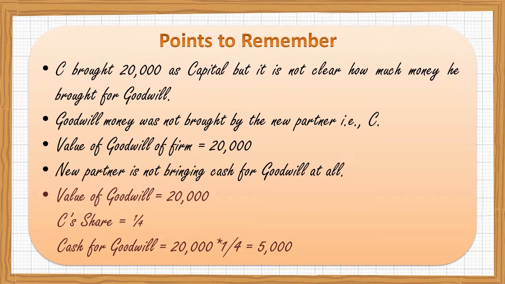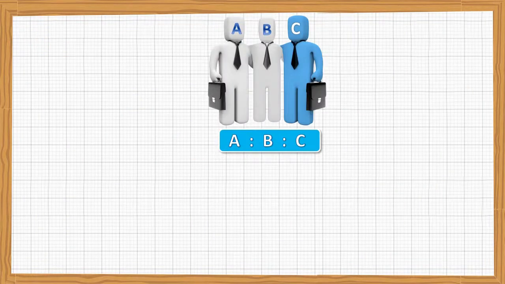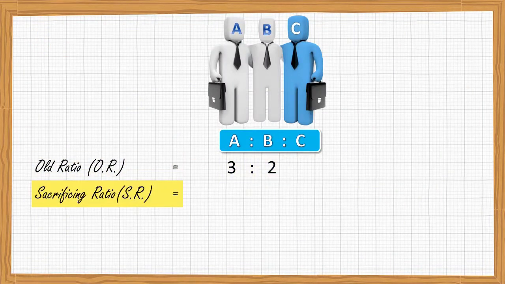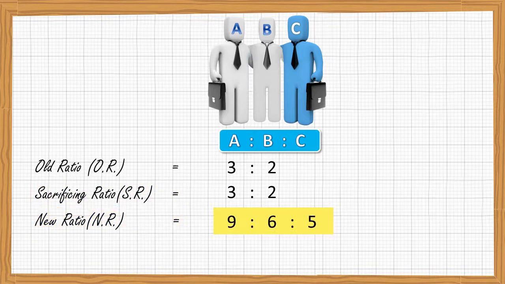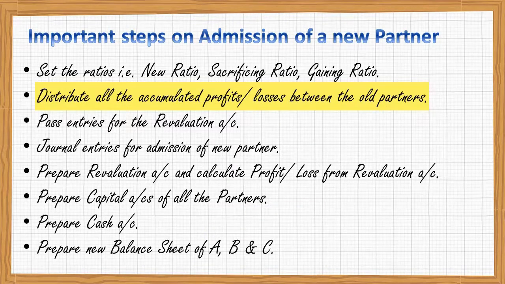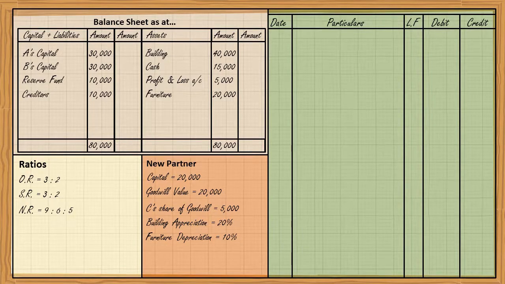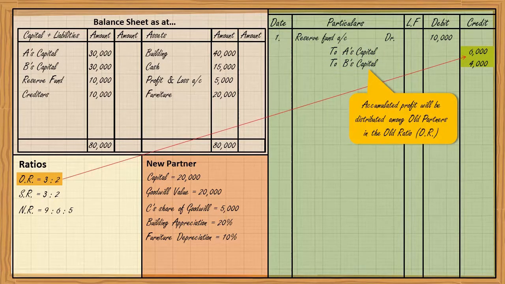Let's start the question. First of all, ratios. A, B, C. Old ratio 3:2, sacrificing ratio 3:2, new ratio 9:6:5. First of all, distribute the accumulated profits. Is there an accumulated profit on the liability side? Yes, reserve fund 10,000 rupees, distributed. Reserve fund account debit to A's capital, to B's capital 10,000, 6,000, 4,000. It has been distributed in the old ratio.